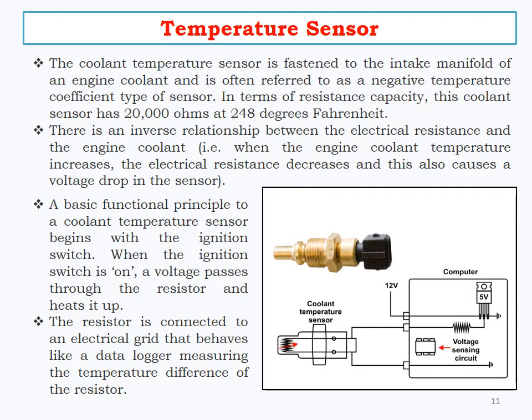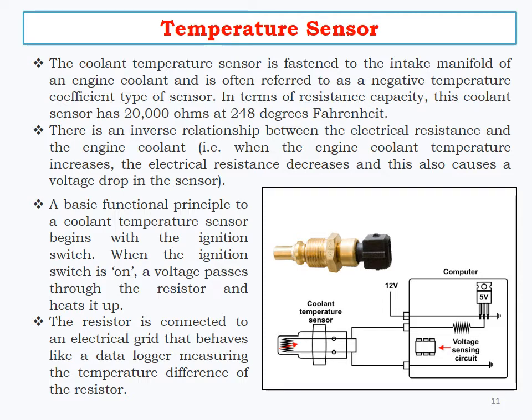Next one, temperature sensor. It identifies the temperature inside the engine. Normally we use a coolant temperature sensor. It will identify up to 245 degrees Fahrenheit, with respect to resistance. The basic functional principle of the coolant temperature sensor begins with the ignition switch.